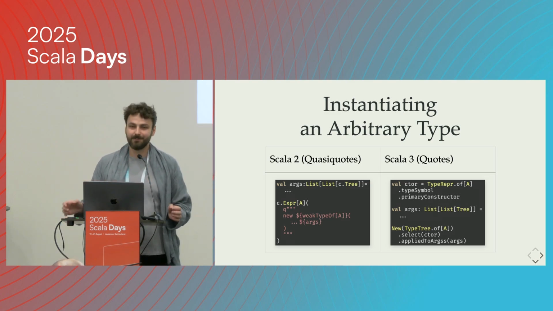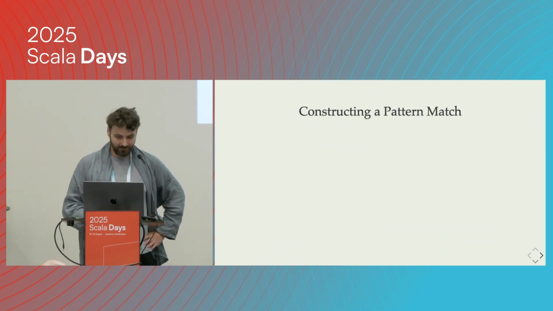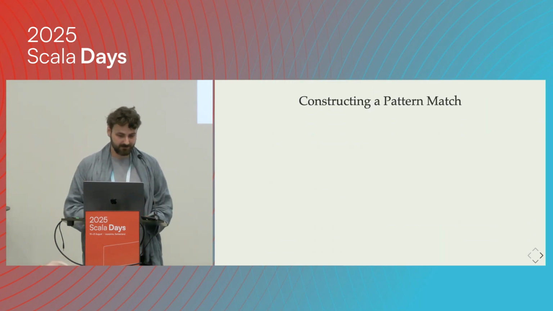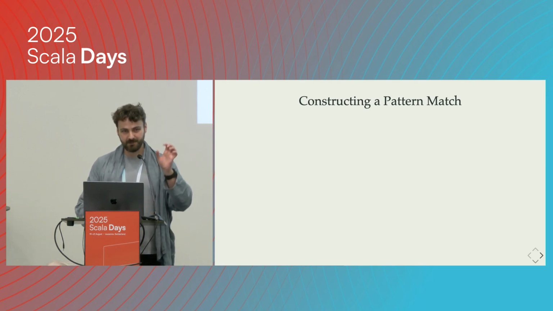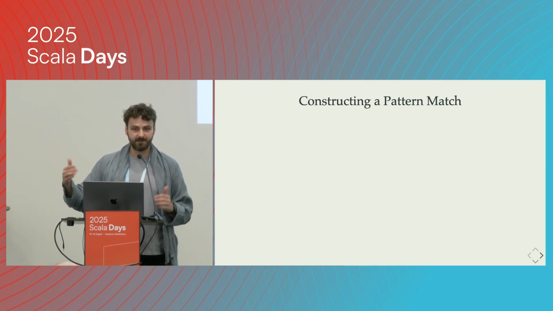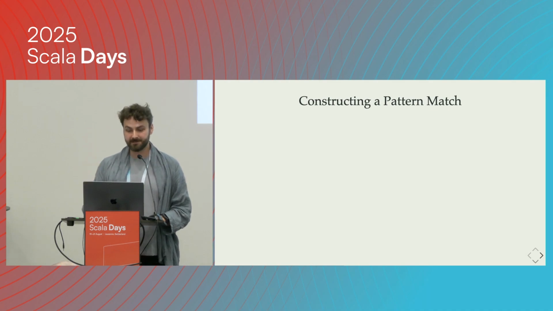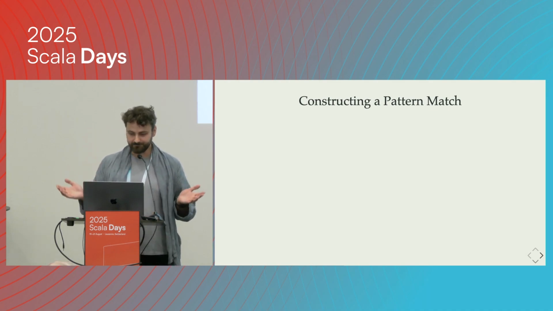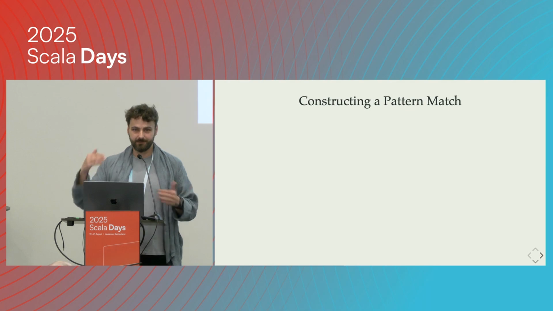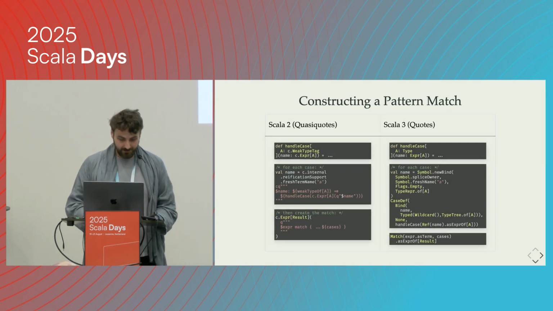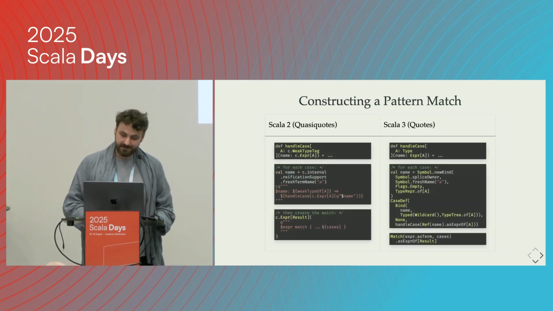So, okay, maybe something else. Maybe let's try to build a pattern match. We get some expression. We get a set of, let's say, subtypes that we would like to match this expression against, and see how we could build a pattern matching expression. And then you'll see that it's not nice.